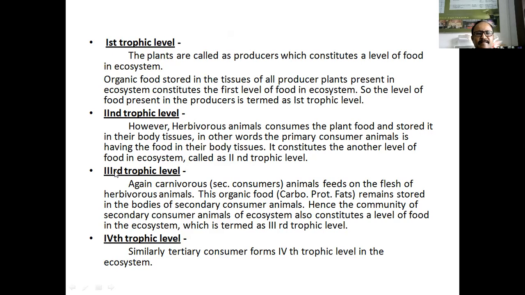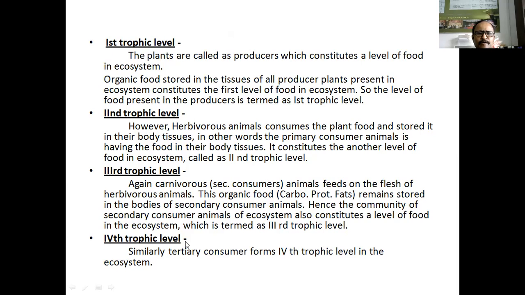Then third trophic level animals are the carnivorous or omnivorous animals. These animals prey on the herbivorous animals present in the second trophic level. Means food is taken from the second trophic level to the third trophic level, because the animals in the third trophic level hunt the herbivorous animals of the second trophic level. Means food enters the body of the third trophic level animal. These animals also eat the flesh, then digest it and store the carbohydrates, proteins, and fats in their body tissues.